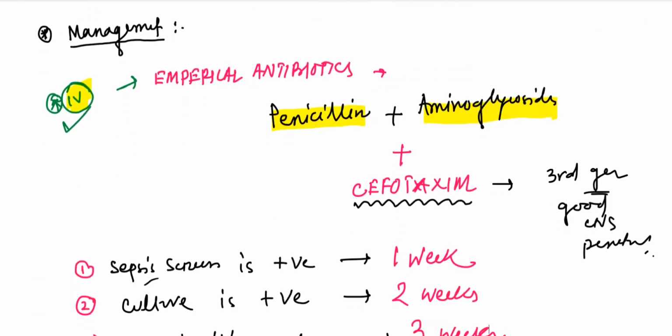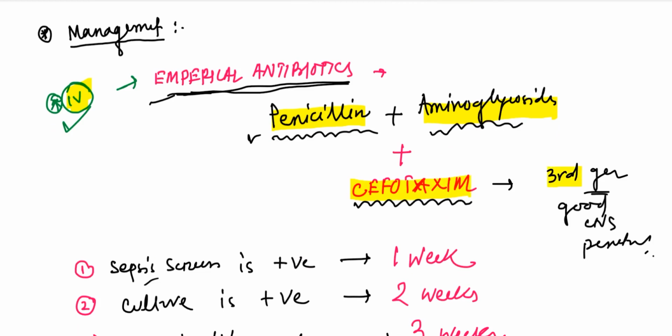Now the management. What is the management? We have to start with empirical antibiotic or broad spectrum antibiotic, as we cannot wait for the blood culture report to come. We have to start early. That's why we may start with penicillin plus aminoglycoside, and if we suspect meningitis, then we have to add cefotaxime. Why cefotaxime? It is a 3rd generation cephalosporin. It has good CNS penetration, and the route should always be IV.